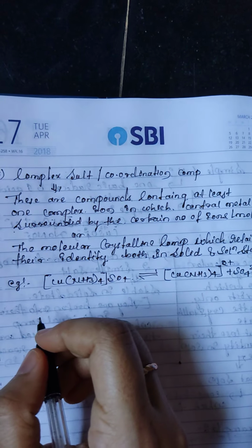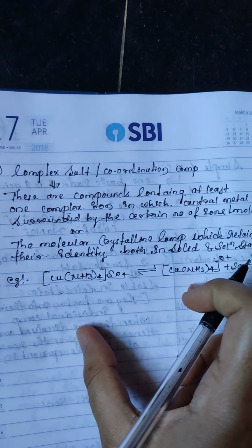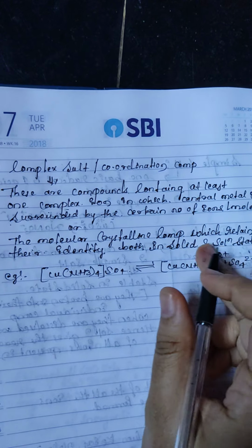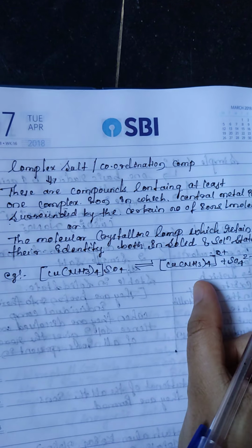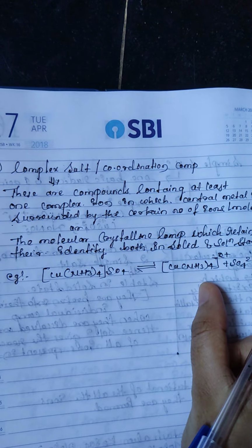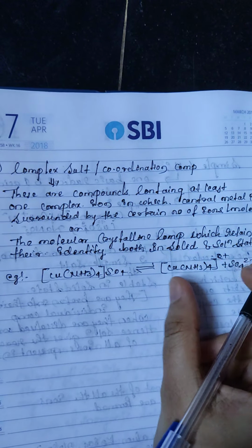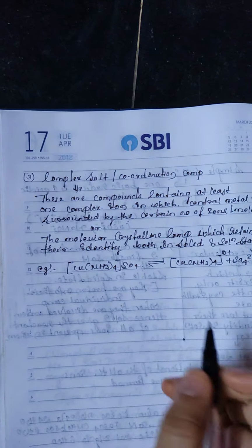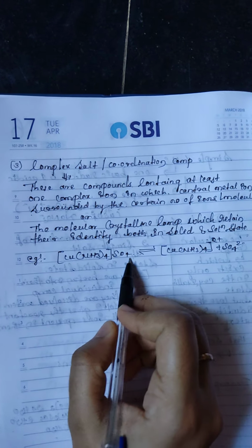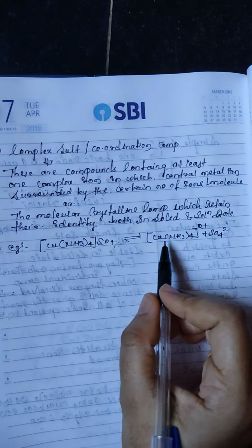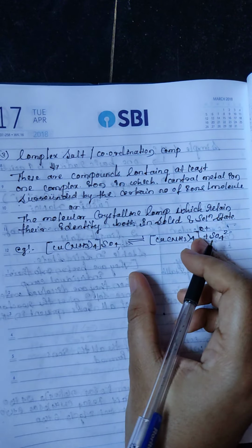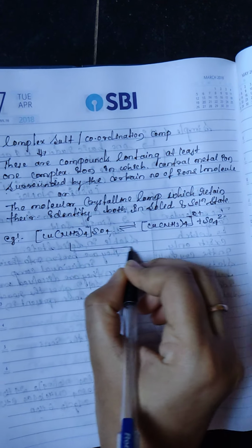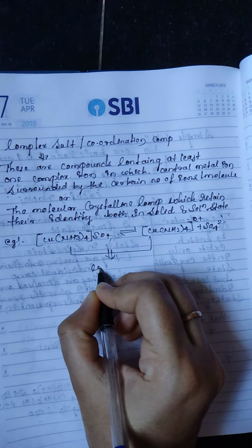Next, the cuprammonium ion is a cation, and the sulfate is an anion. Cuprammonium sulfate and the cuprammonium ion: these two are the complex cation.